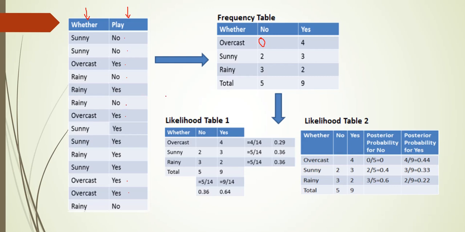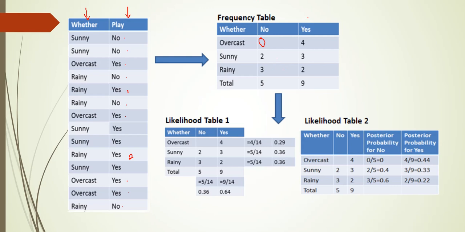After finding the occurrence of the labels for all the features, we need to sum up how many no's and how many yes there are in total. So totally how many no's? 2 plus 3, 5. How many yes? 4 plus 3, 7. 7 plus 2, 9.